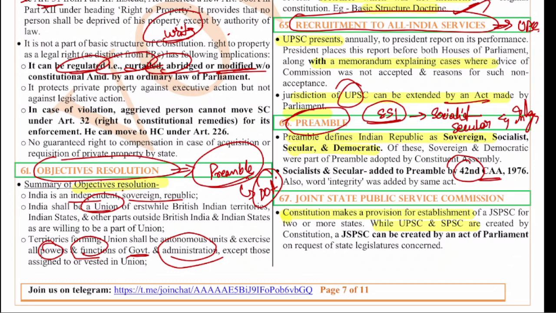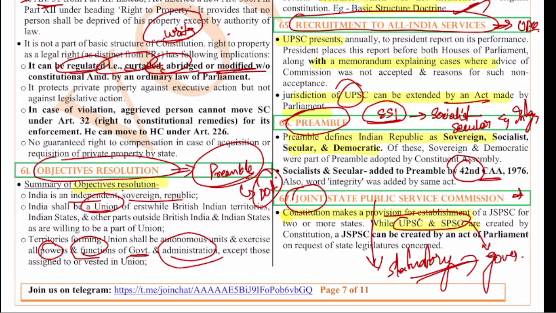Next, Joint State Public Service Commission. While UPSC and SPSC are constitutional bodies, the JPSC, the Joint Public Service Commission, is a statutory body. This is the major difference, because it is created by an act of Parliament. Generally, for the State Public Service Commission, the chairman is appointed by whom? Yes, it is by the governor. But for the JPSC, it is appointed by the president. This is the major difference.